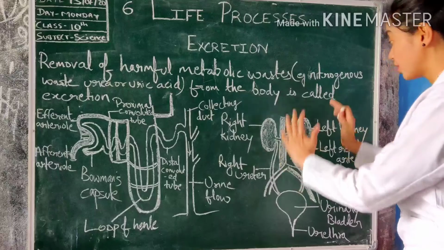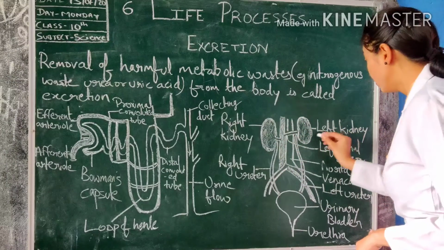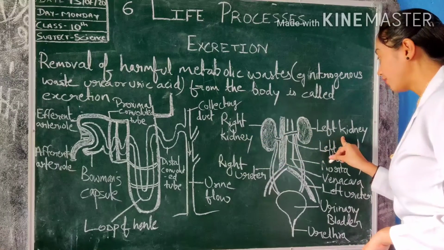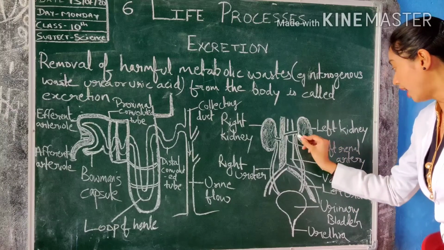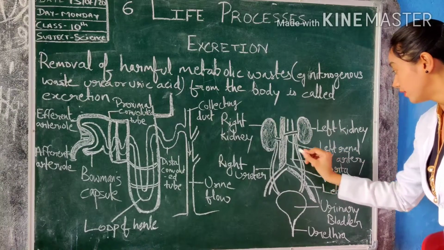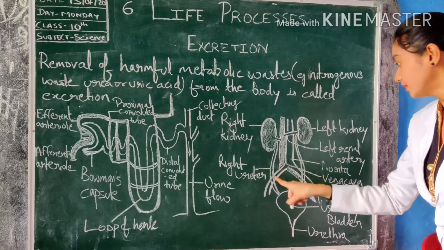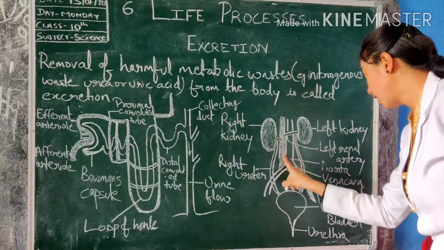So let's first study the structure of kidneys. There are two kidneys, right kidney and left kidney. From these kidneys there is the renal artery coming, and there is also the vena cava.